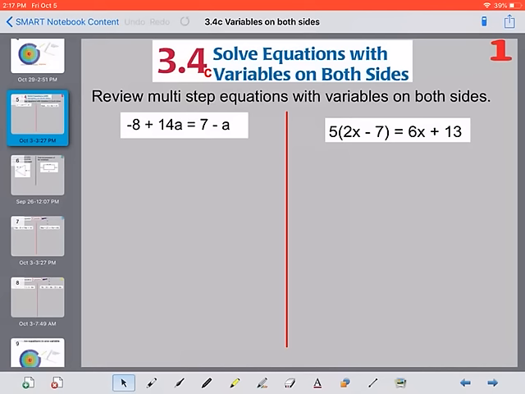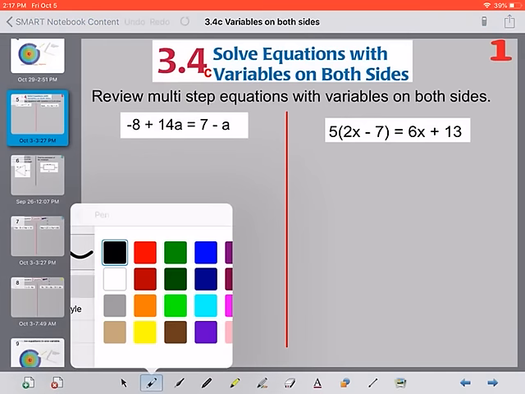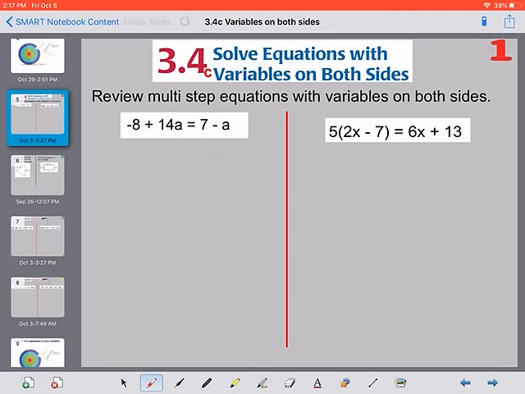Hello, today is our last lesson for 3.4c, solving equations with variables on both sides. Again, our first two slides are going to be a little bit of a review, and then when we get to the back side, we will have some new situations that we have not come across yet. So first, let's just review solving multi-step equations.